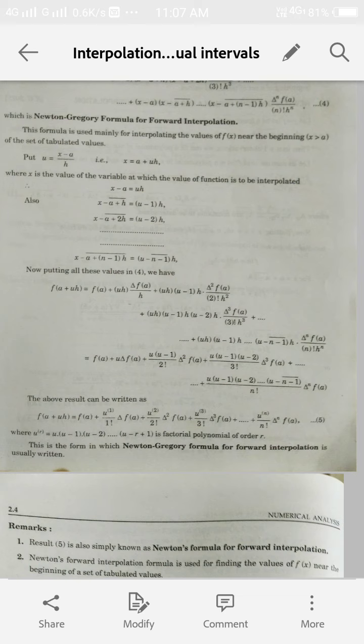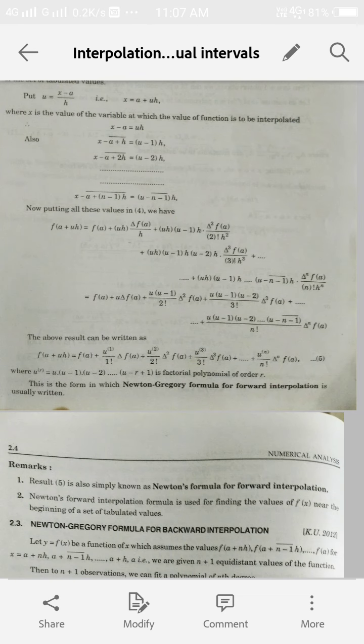So the above result can also be written as f of a plus uh is equal to f of a plus u1 by factorial 1 into del f a plus u2 by factorial 2 into del square f a plus u3 upon factorial 3 del cube f a plus so on, un by factorial n del n f a. Here the u are in the superscript, meaning u into u minus 1 into u minus 2 up to u minus r minus 1, and this is the compact notation for all these multiple entries, and this is a polynomial of order r.